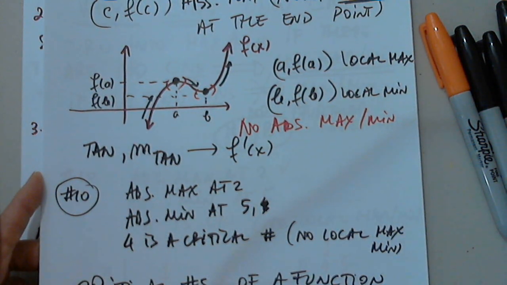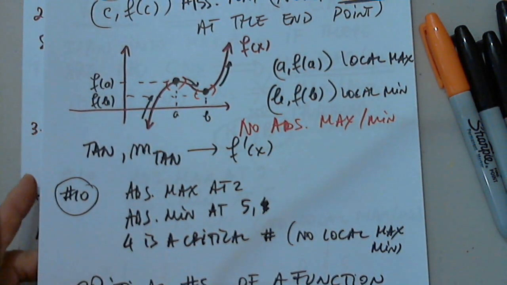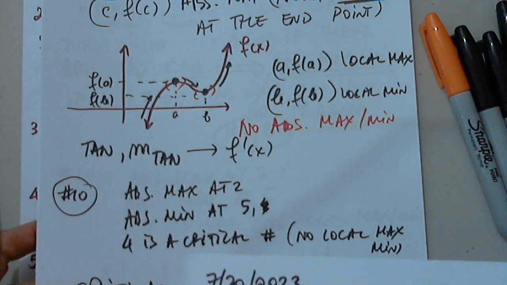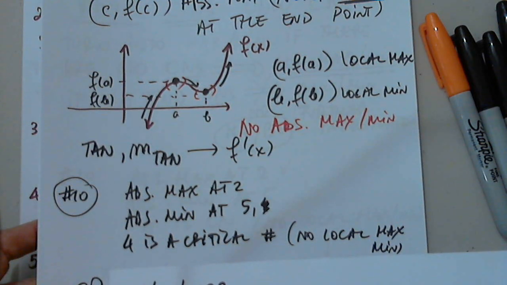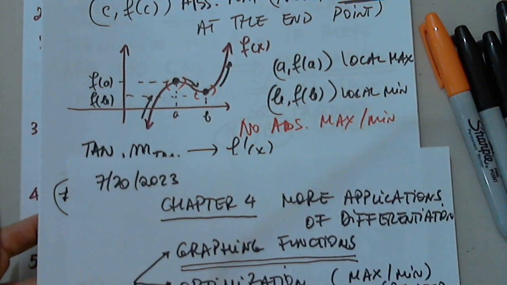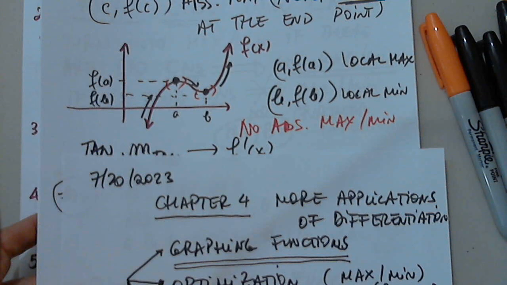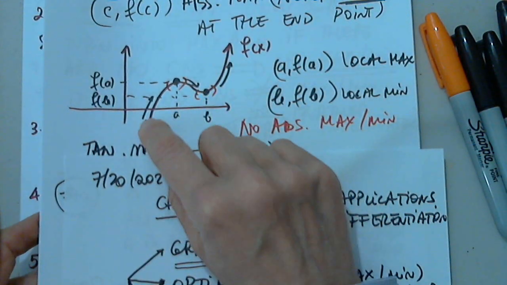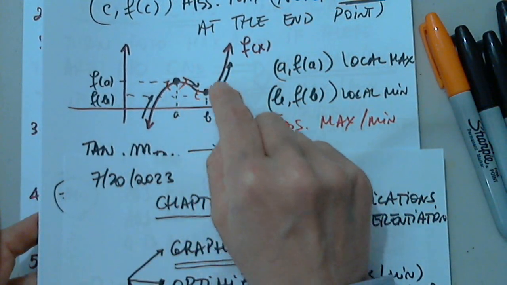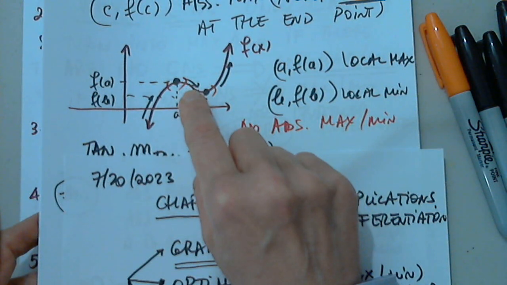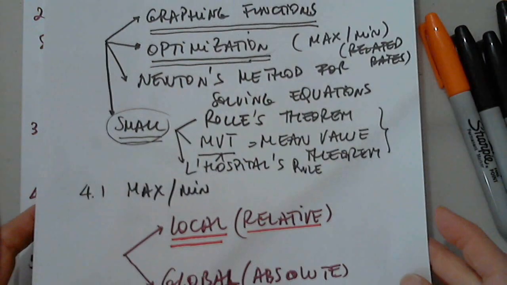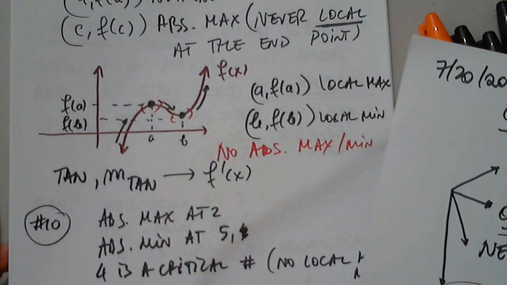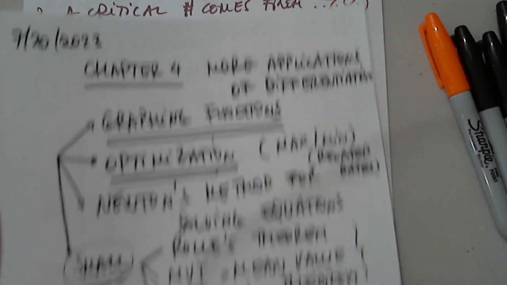Inflection points come from the second derivative. We haven't talked about that yet. Oh, sorry. I love it when my students are way ahead of me. The inflection point that you're talking about will be discussed when we get to the second derivative. I promise. We can move on without that. Other questions? Okay.